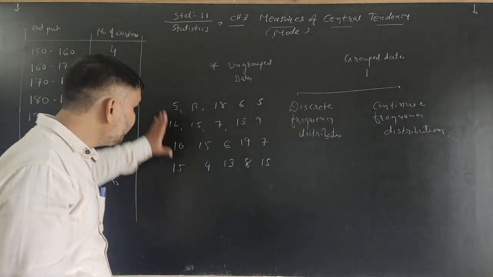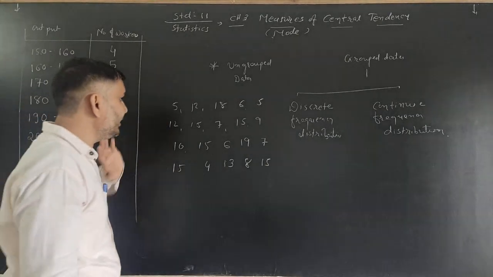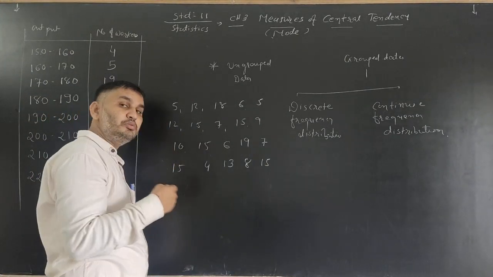Now observing the data, ये data observe करेंगे तो पता चल रहा है कि which observation is repeated